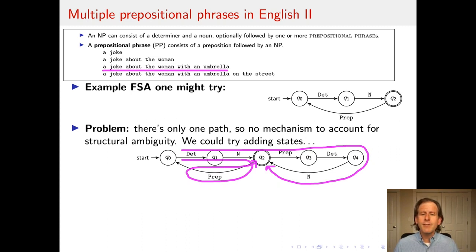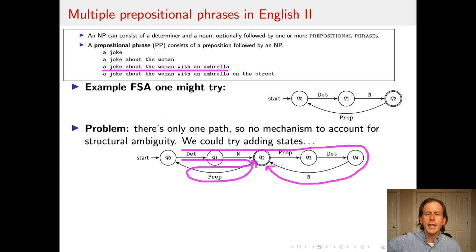But you can see that every time I add a prepositional phrase on, I would need to create more and more of these options. So if I were to go to 3, well, I showed you that there are 5 different interpretations, and if you look carefully at this, if there are 3 prepositional phrases, there are only going to be 4 paths.